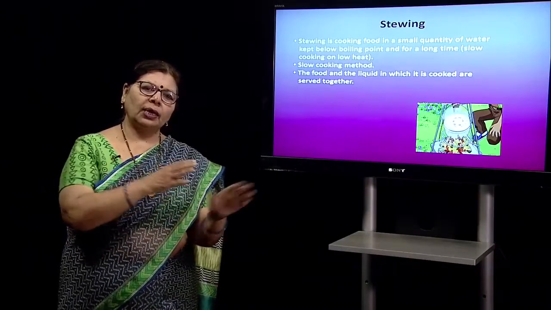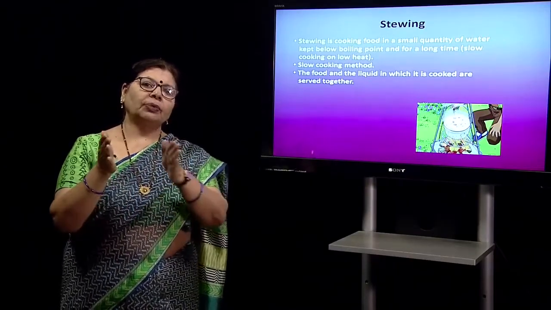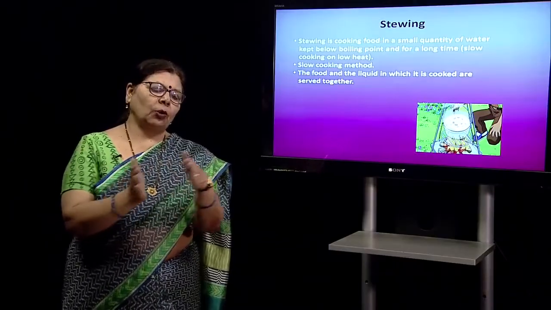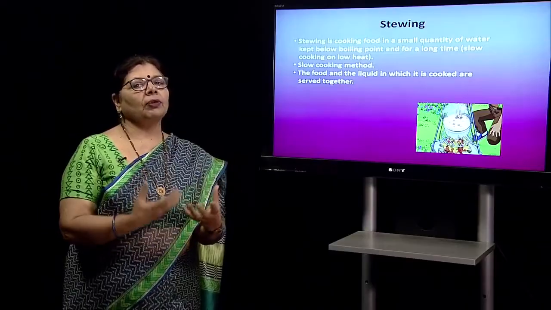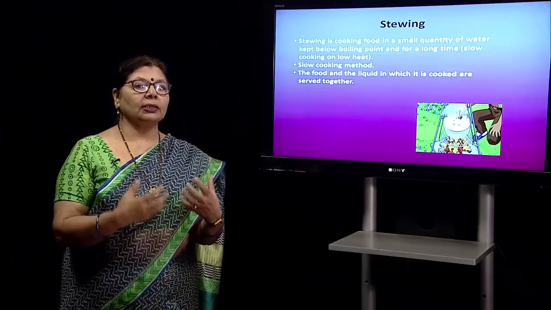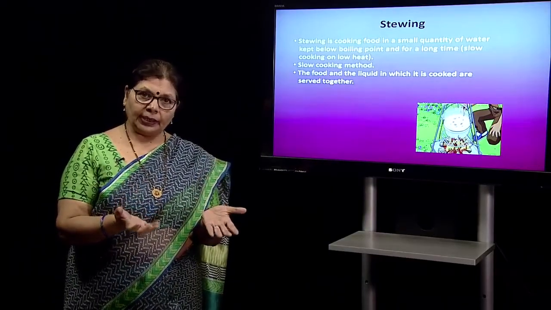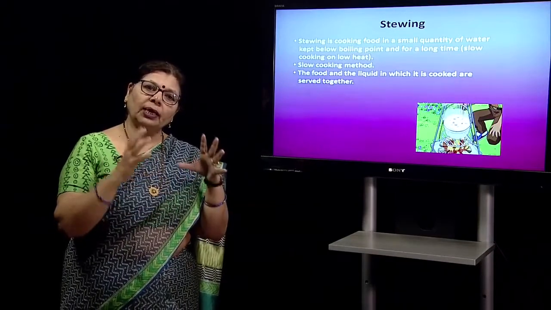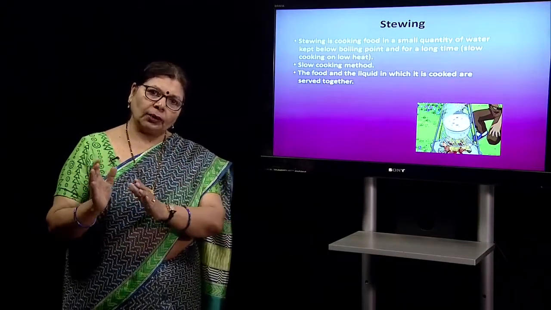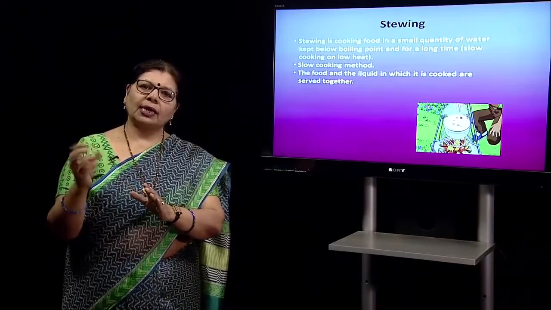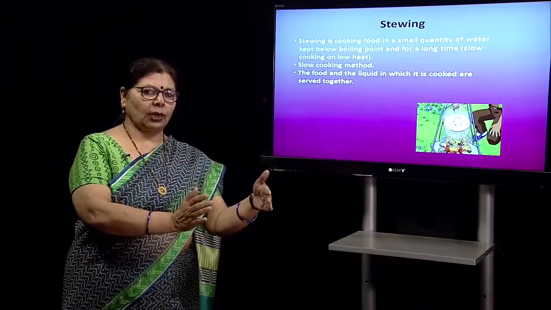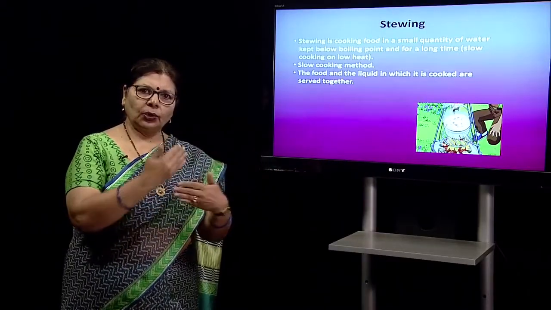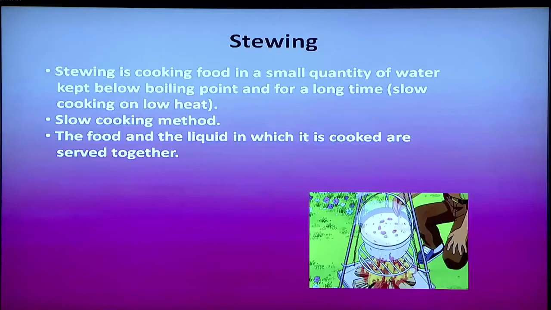With the process of osmosis, the spices in the water go inside the food and enhance its nutritive value and flavor. Many times pears and apples are stewed, cooked in water in which spices like cinnamon and cloves are added, and that flavor reaches the fruit and you like it very much. This is a slow cooking method.